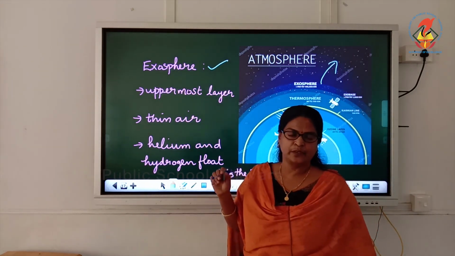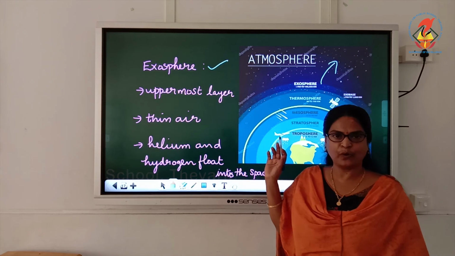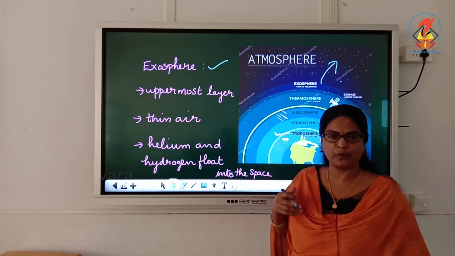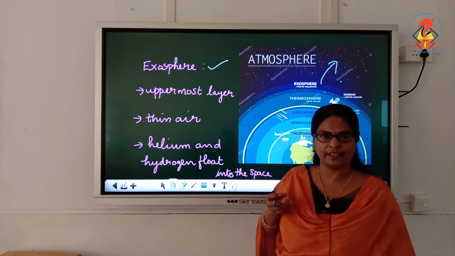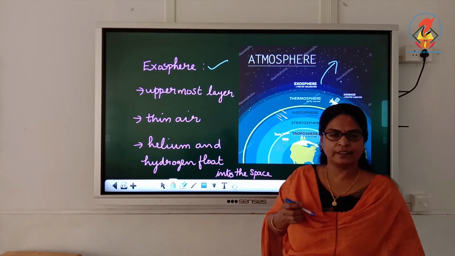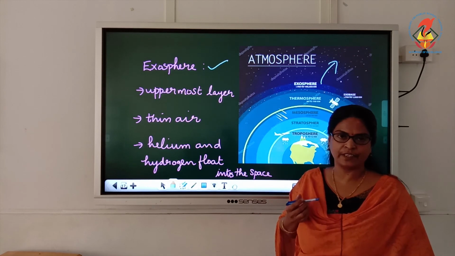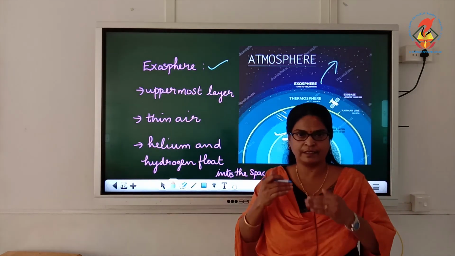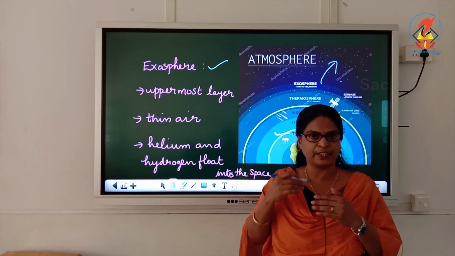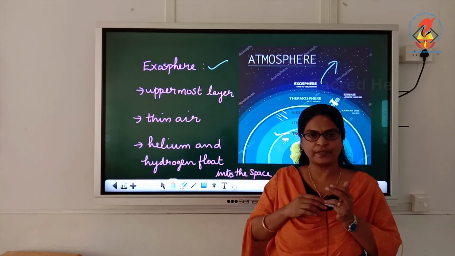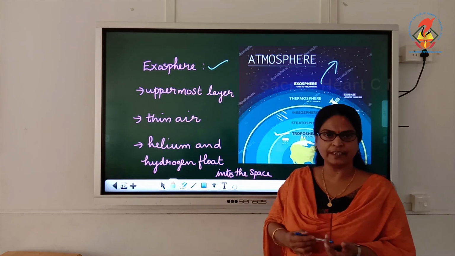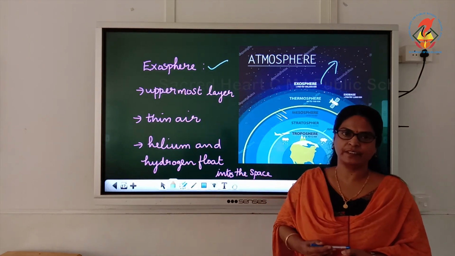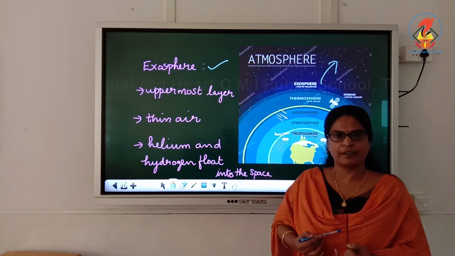Children, did you all understand what the different layers of atmosphere are? We have learnt about the different layers of the atmosphere. There are 5 major layers. From the Earth's surface, it is divided into 5: troposphere, then stratosphere, mesosphere, thermosphere and exosphere. These are the 5 major layers of atmosphere.